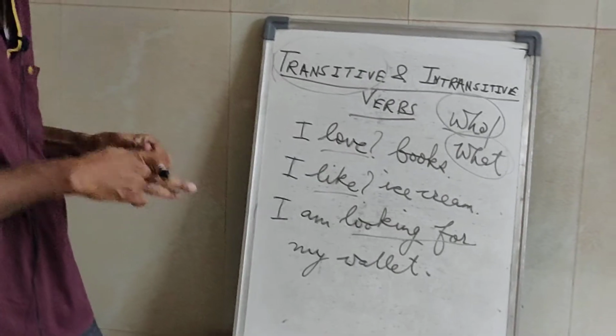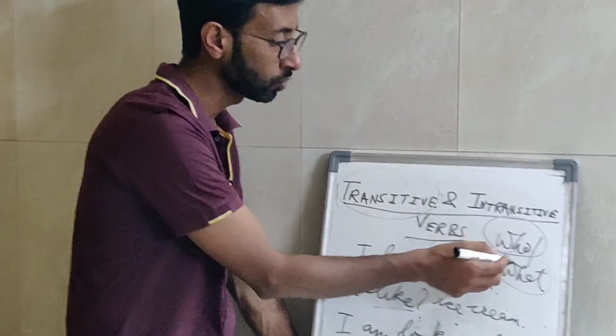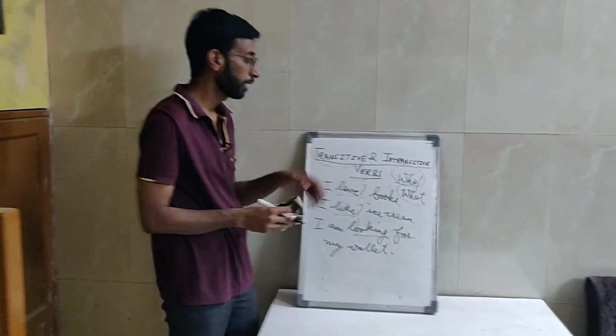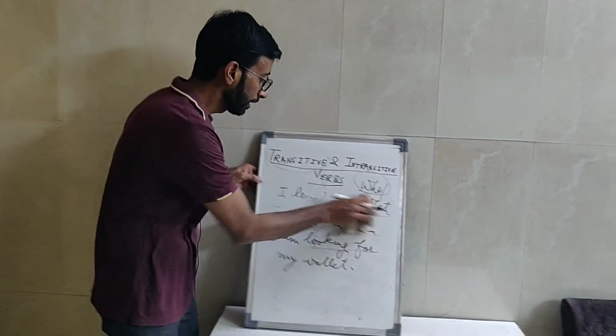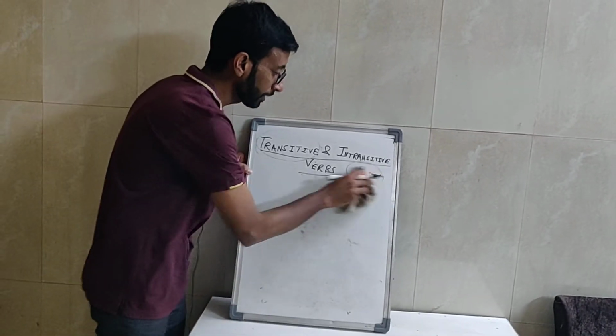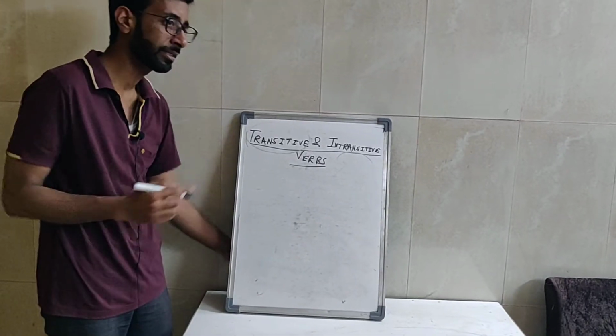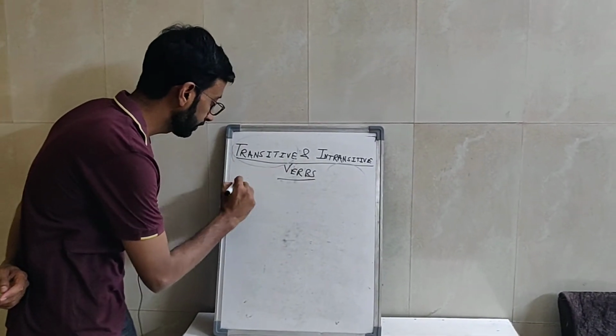Next the question comes, if transitive verbs answer the question who and what, then what are intransitive verbs? And the answer is that intransitive verbs are those verbs in which the action of the verb is completed by the subject.